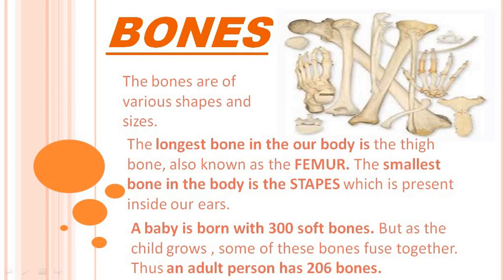As you all know, an adult person has 206 bones. In everyone's body there are 206 bones. But you know, when a child is born, a newborn baby has 300 soft bones. So why is there a difference between 206 and 300? Actually, when the child is born, they have 300 soft bones. But as the child grows up, some of the bones fuse together and form a single bone. So that is why the number decreases. So when a baby is born they have 300 bones, but as the baby grows up, an adult person has 206 bones.